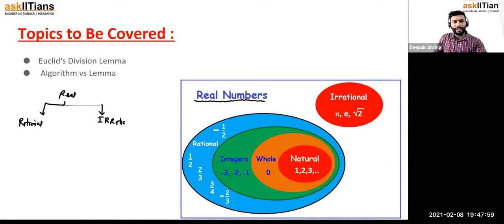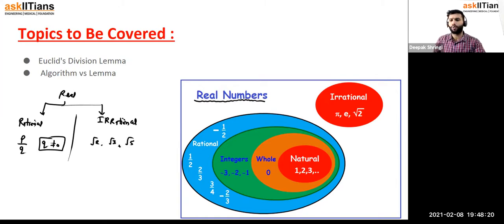Rational numbers are numbers which can be written in the form p upon q, where q cannot be zero. Irrational numbers are numbers which we cannot write in the form p upon q. For example, the square root of any non-perfect square like root 2, root 3, root 5, not 1 definitely. Pi is also an irrational number.